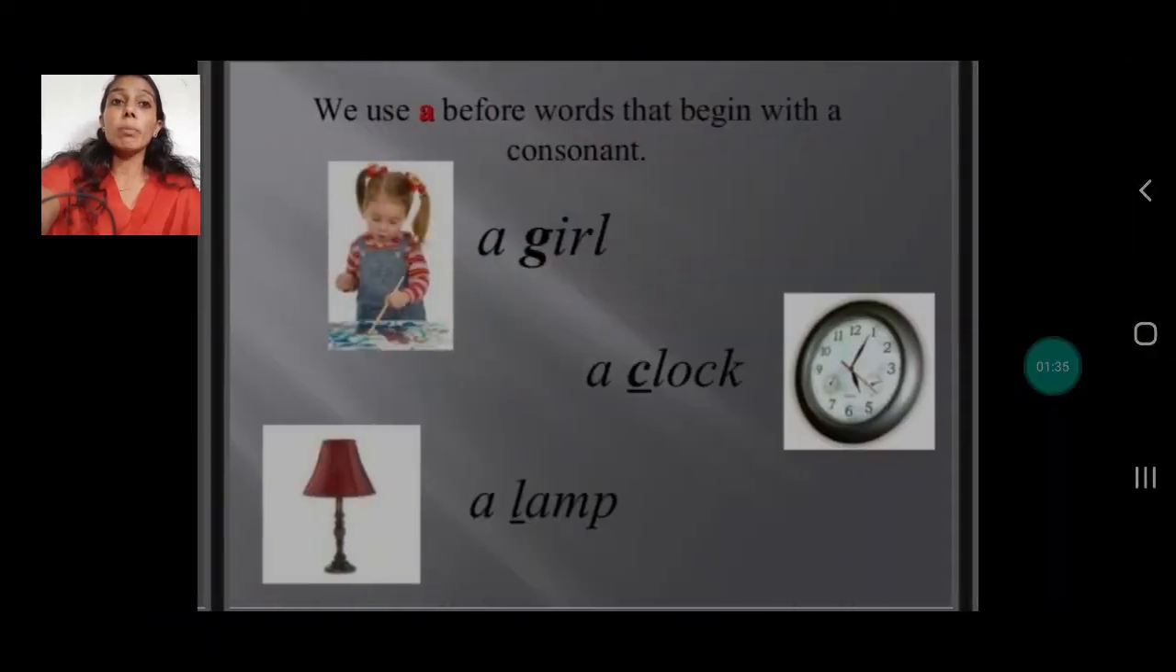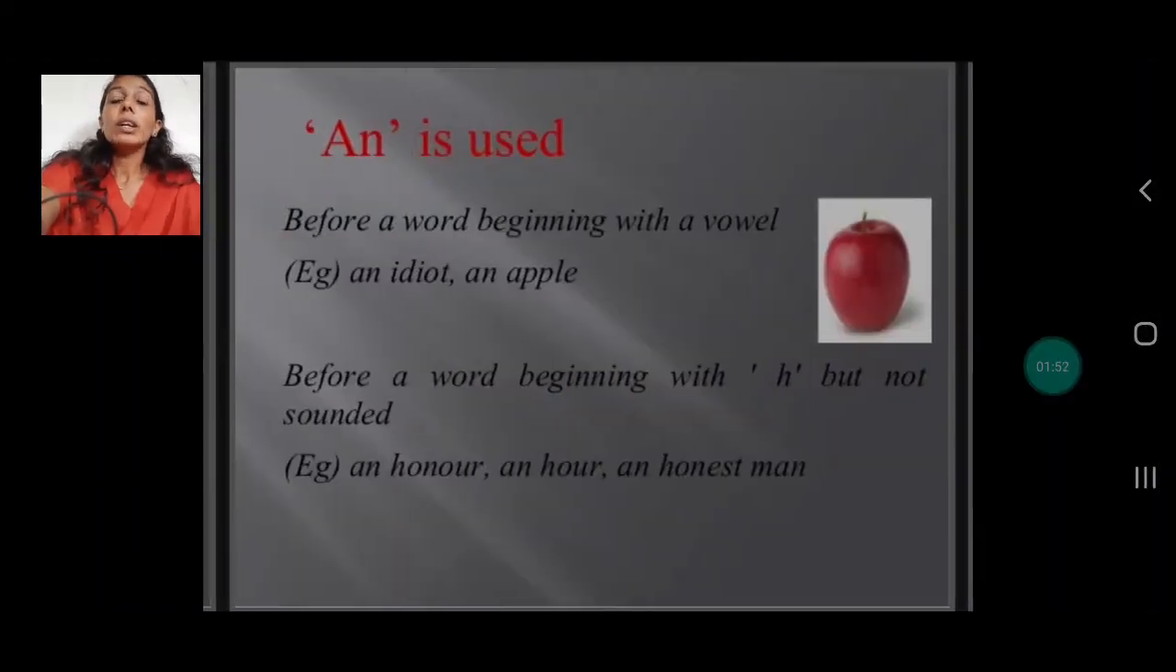We use a before words that begin with a consonant, which we have already seen. A girl, G is a consonant sound. A clock, again C is a consonant. A lamp, L is a consonant. Now an is used before a word beginning with a vowel, an idiot, an apple.